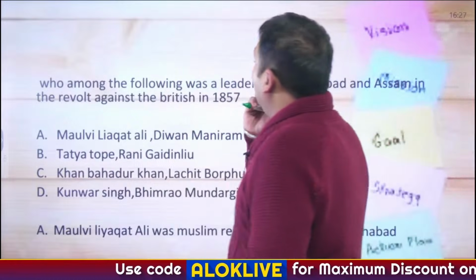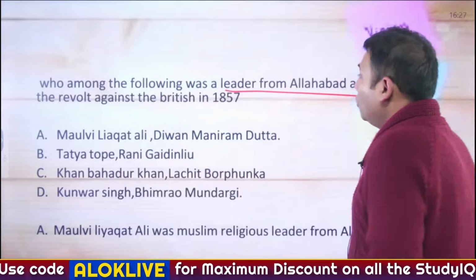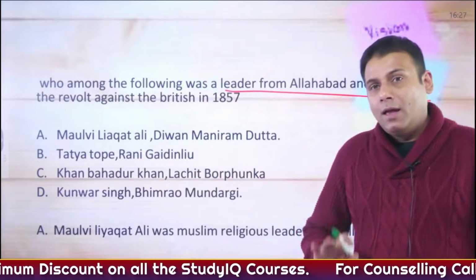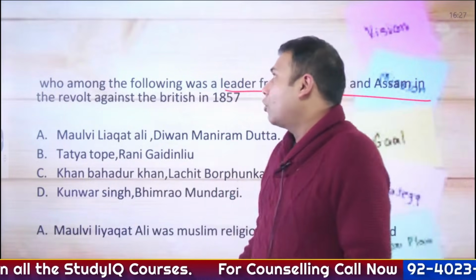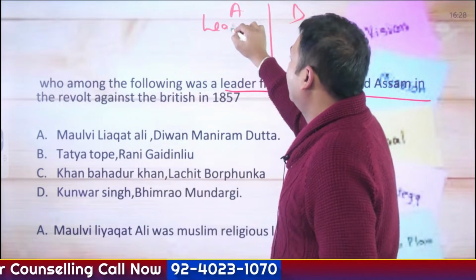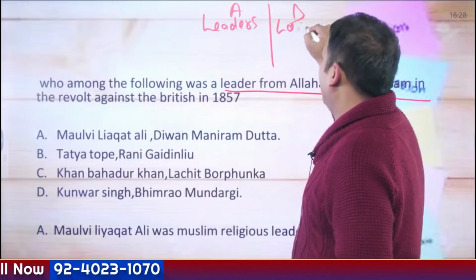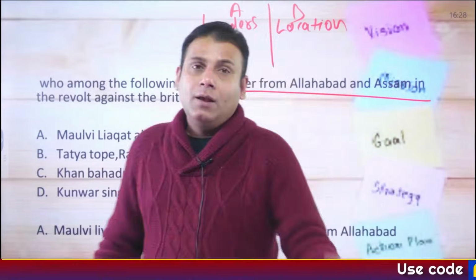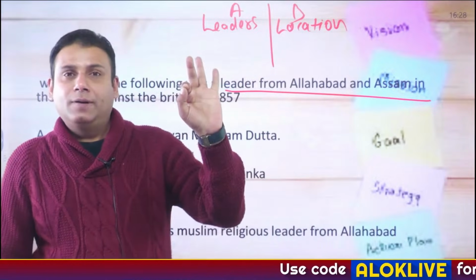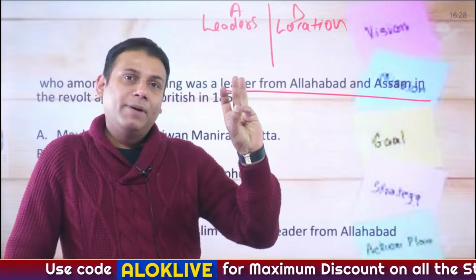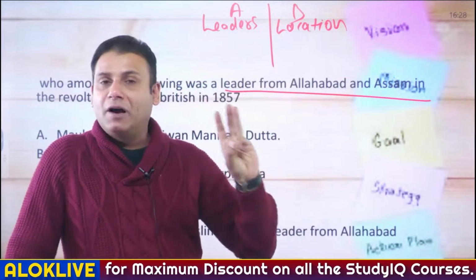Then, leaders of the Revolt of 1857 from the regions of Allahabad and Assam. Sometimes a question can crop up in the form of match the following, where there would be leaders and locations. Let me give you a few examples. Liaquat Ali from Allahabad and Banaras, Rani Lakshmi Bai from Jhansi, Tatya Tope from Gwalior, Nana Sahib Peshwa and Manavati Ji from the region of Kanpur.